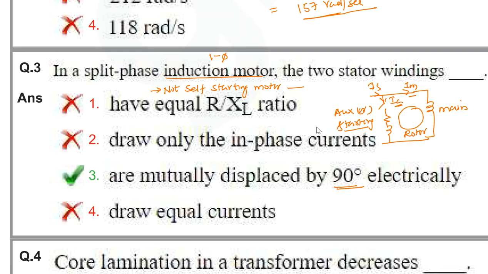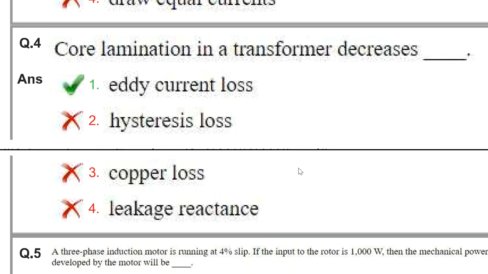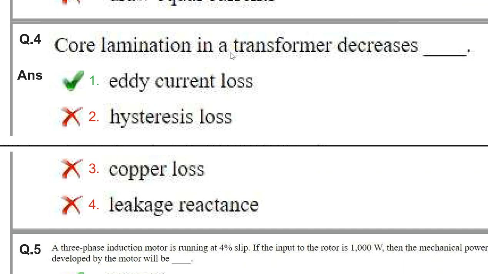Next one: core laminations in a transformer decrease? Generally, laminations are there in any transformer to reduce the iron losses. Whenever the current-carrying coil creates flux, the flux links with the core, and the core will induce some EMF. That EMF causes a current, and that current circulates in this core. To reduce that current, we go for laminations, which reduce the eddy current.